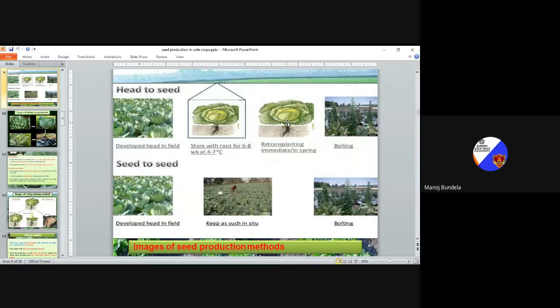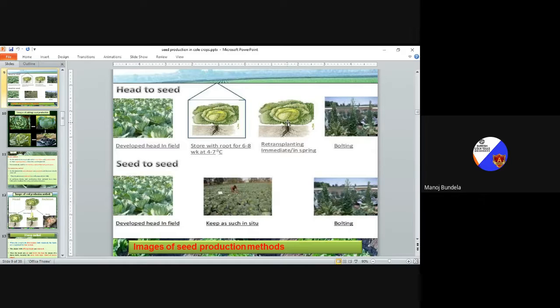First we sow the seeds, then we prepare the nursery, then we transplant. After that the head will develop, so first is development of the head in field condition. Store the roots for 6 to 8 weeks at 4 to 7 degrees centigrade. Then retransplant the immature heads in the spring season. Then bolting occurs, which means the flowers will start developing.